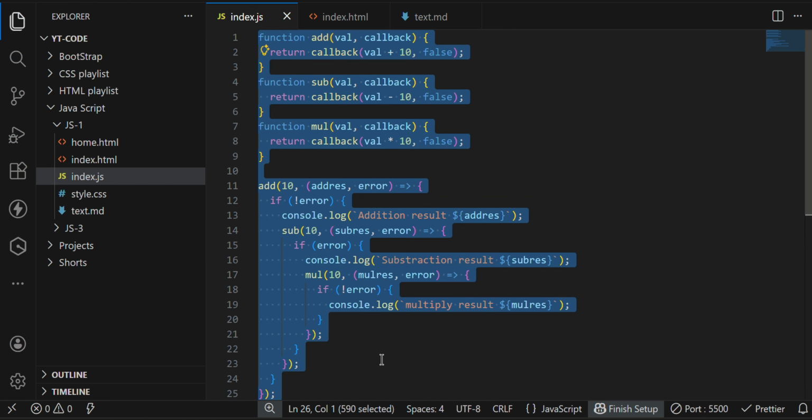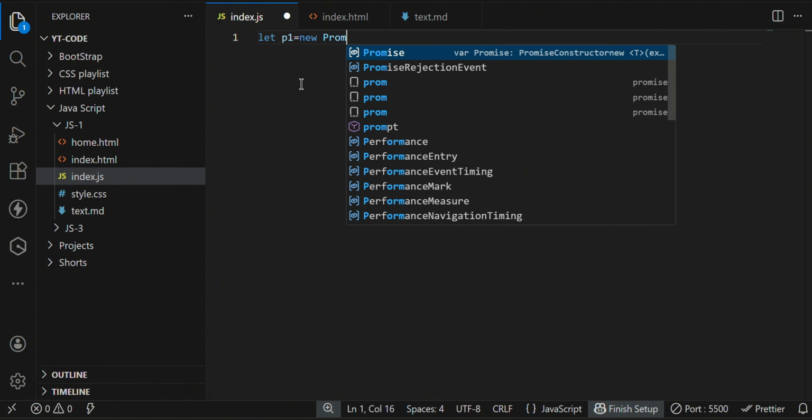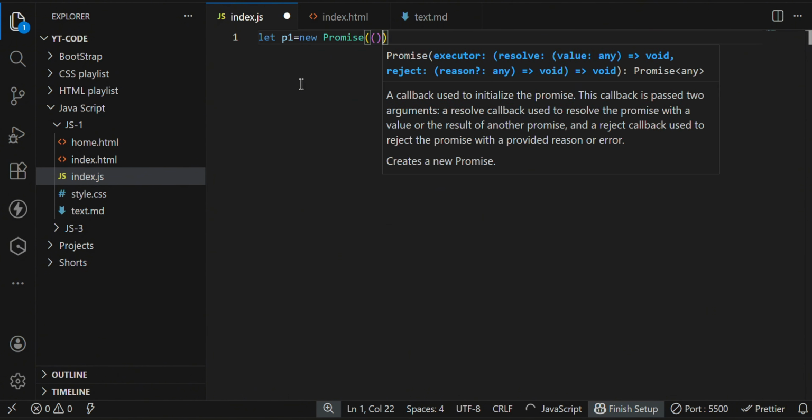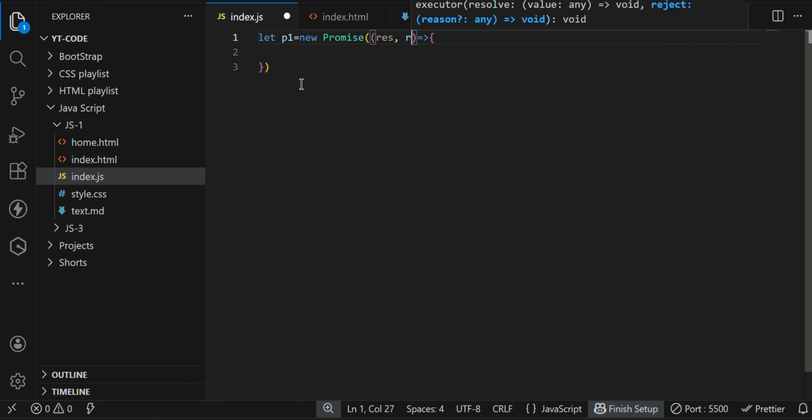Okay, so we'll open our editor and I will clear all these things. How to write promises? A promise has one basic syntax. First, we need to write the variable name: let p1 = new Promise. This is the syntax for promises. And inside it accepts two things: one is resolve, and another is reject. So it accepts the resolve state and the reject state.